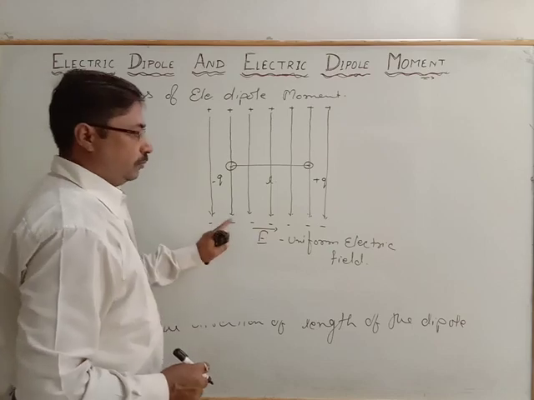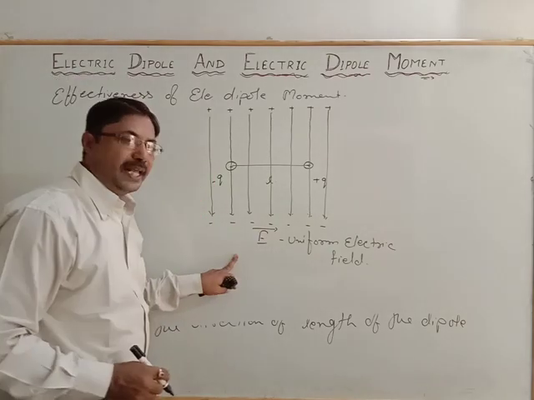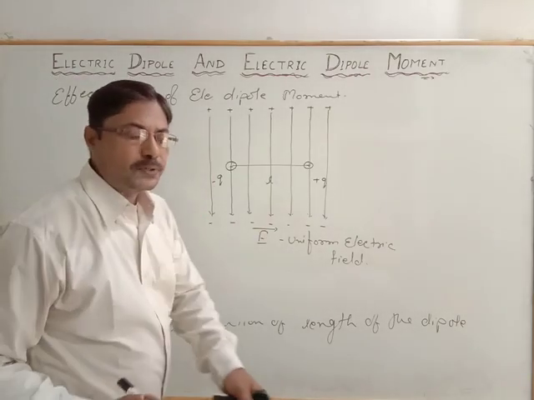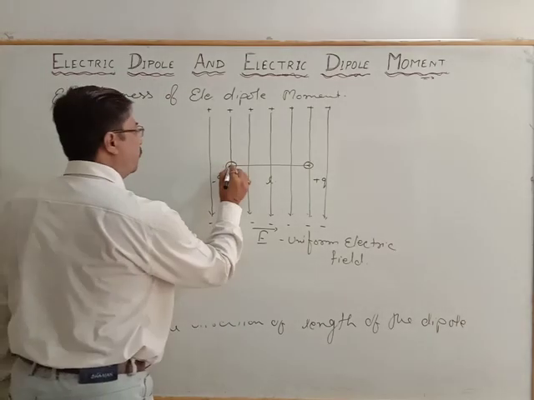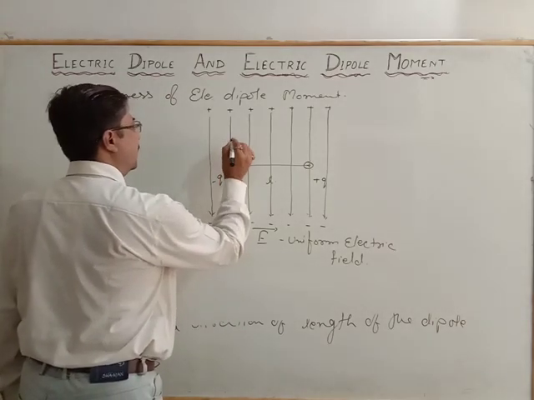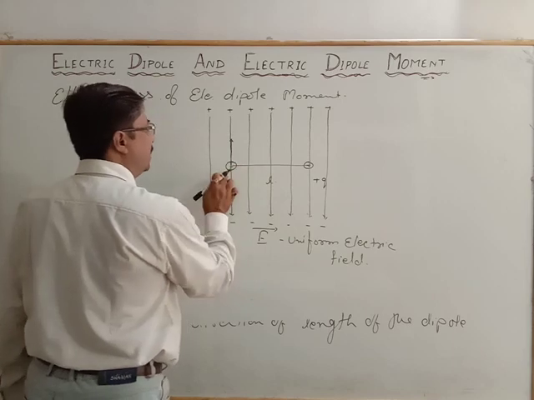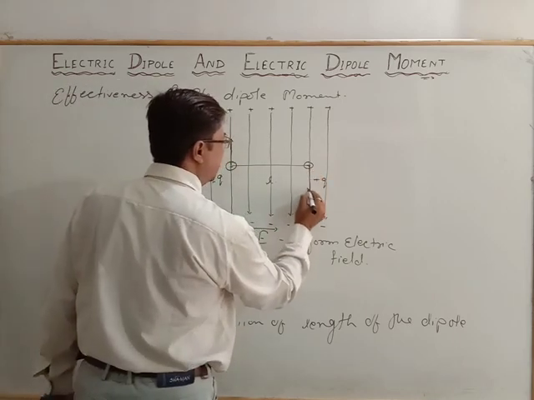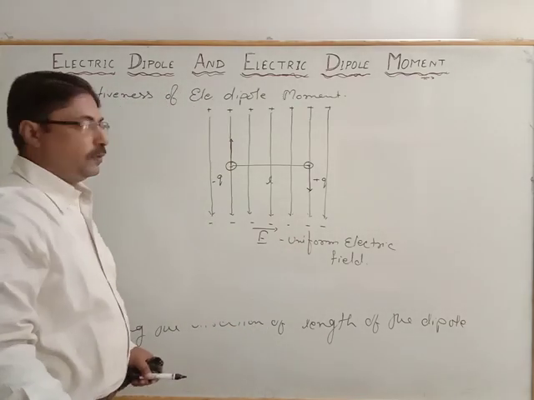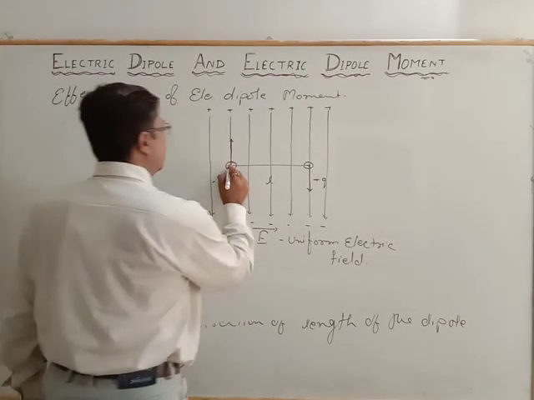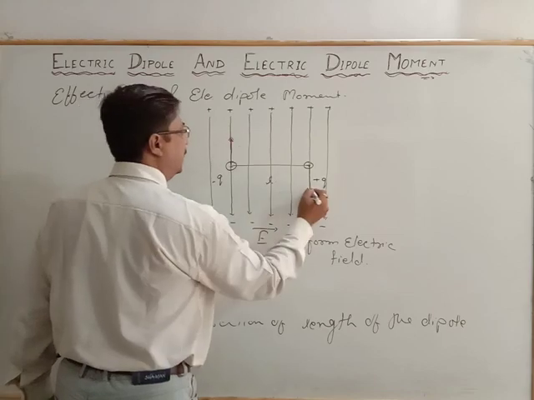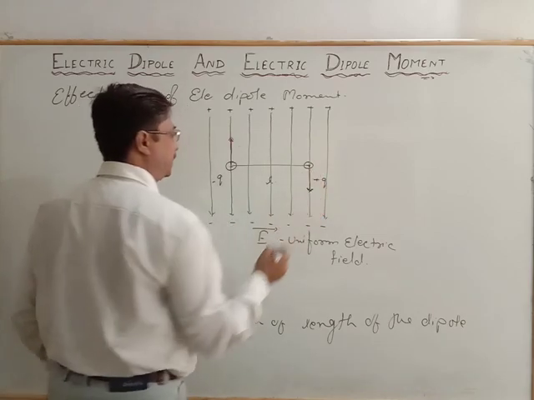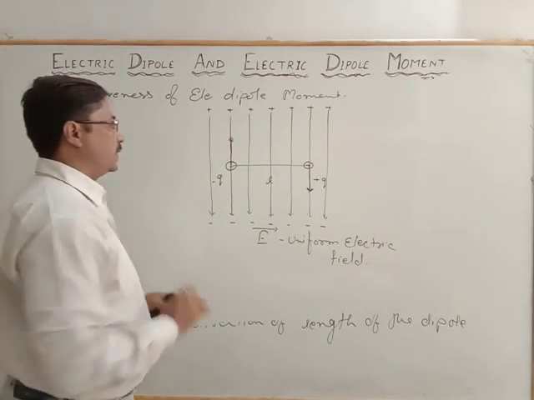Now, as we know, whenever a charge is placed in an electric field, an electrostatic force acts. The negative charge will move towards the positive, and the positive will move towards the negative. So we find the forces in opposite directions, and they make a couple.